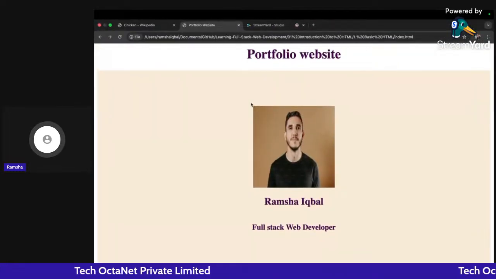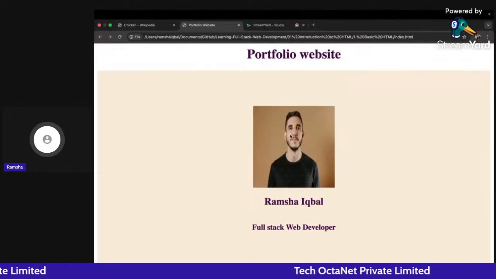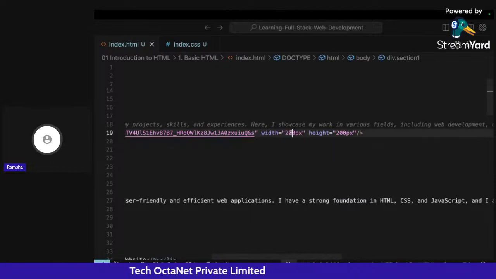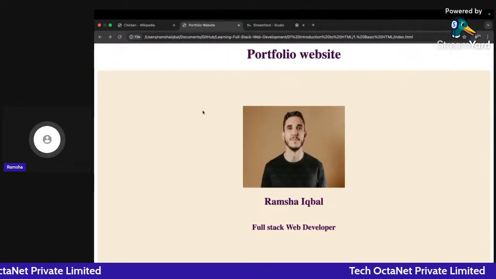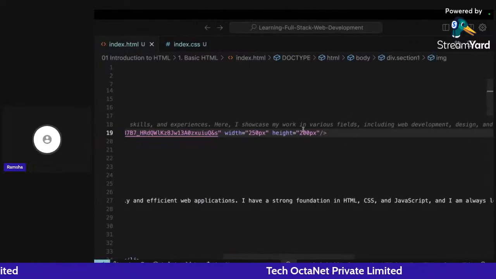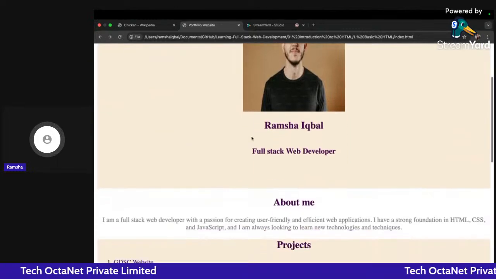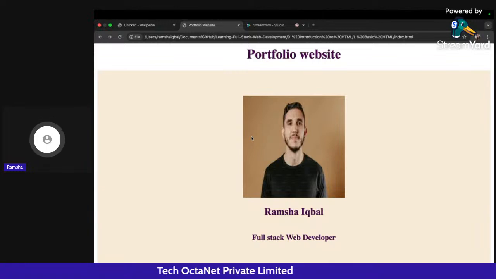So now I am liking it a bit more to be at the center. So I will let it stay there. I will increase some height and width of the image. Like I'll make it some 250 width. So it's now looking much better. Let me change the height also to 50 pixels, and it's a lot better than before. So I have changed this particular section 1 according to my preferences and needs by using CSS.